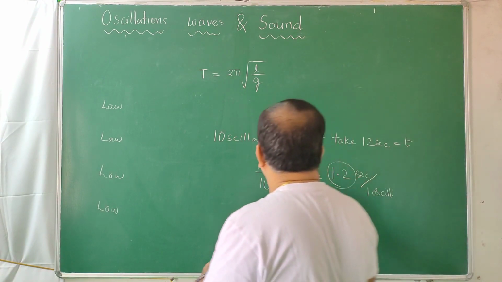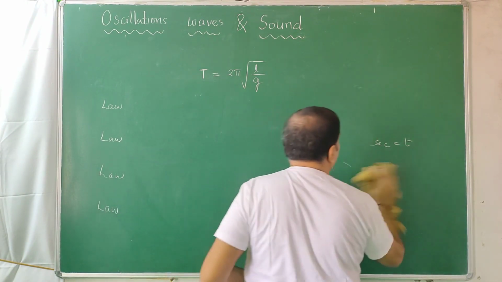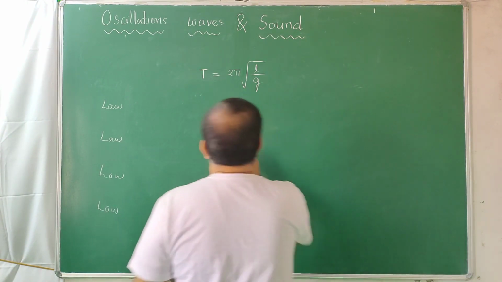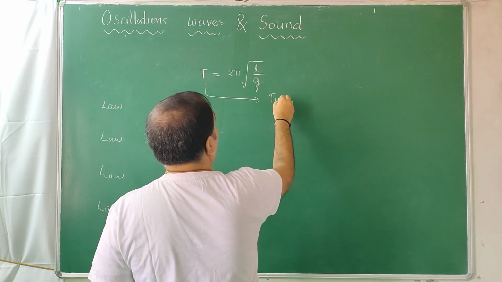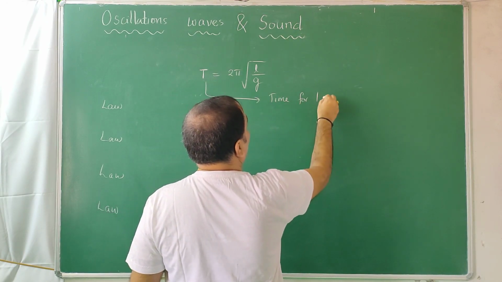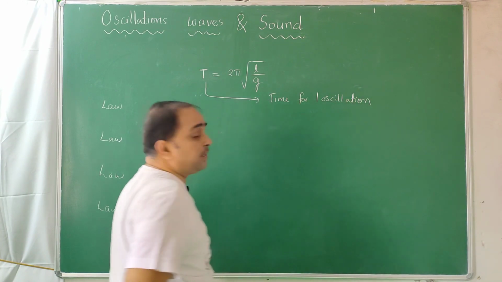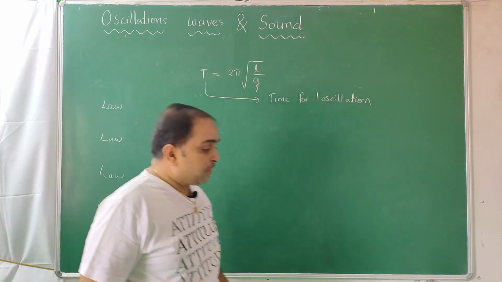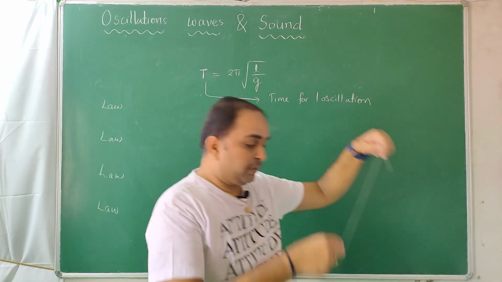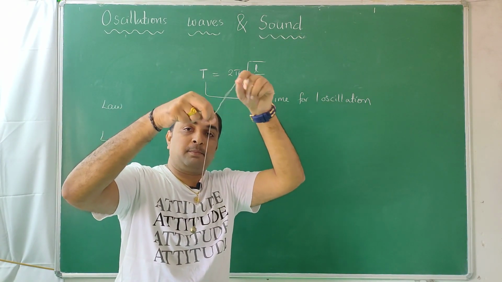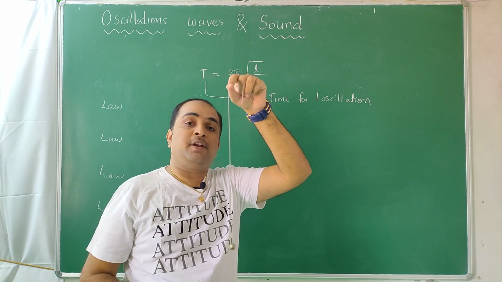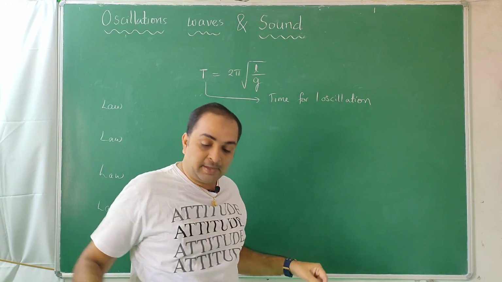First law. What is time period? Time for one oscillation. Now see this. Length of the pendulum is involved. This is small length, bigger length, bigger length, like that. Length of the pendulum is involved, and gravity, here there is a gravity.